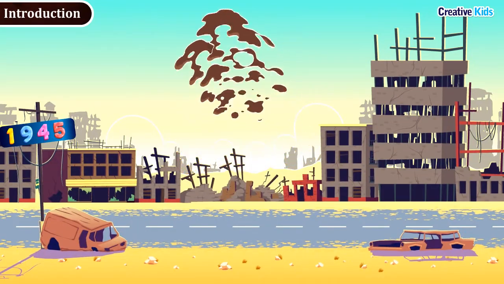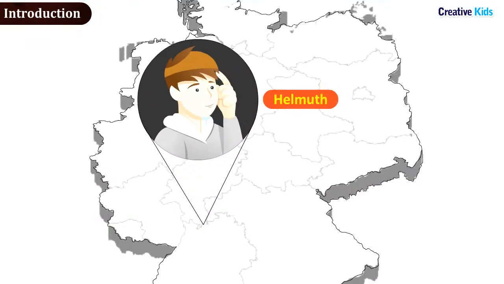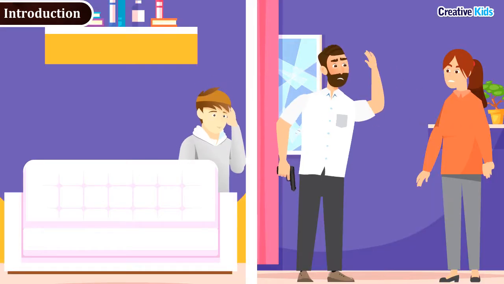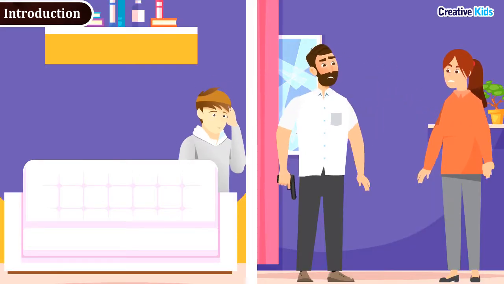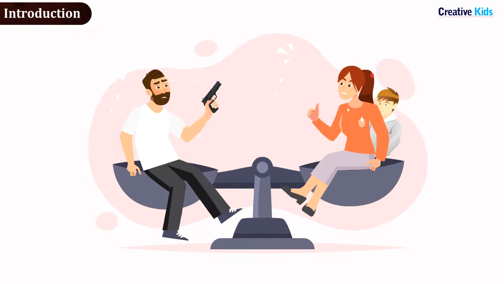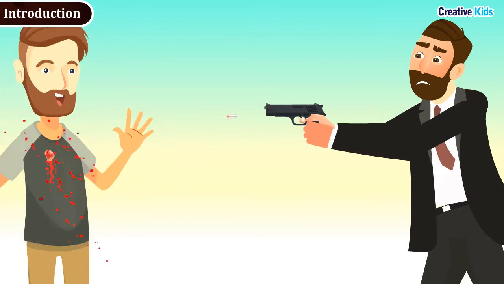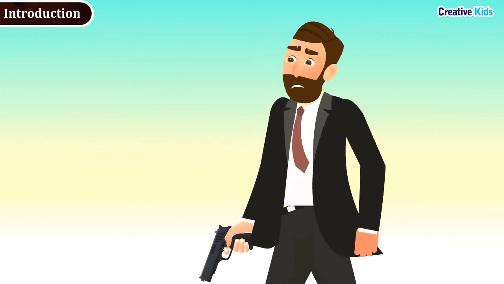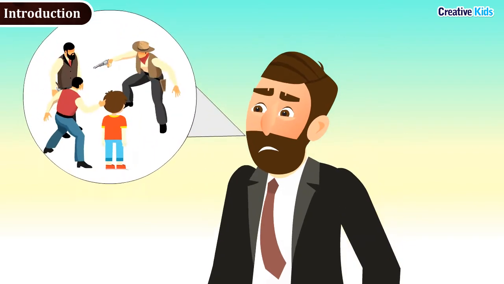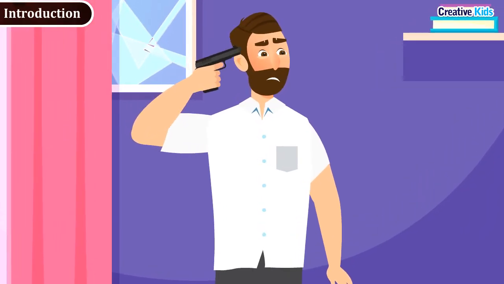In 1945, when the Second World War ended, a young German boy, Helmut, was listening to his parents' conversation. His father, who was a doctor, was debating whether they should kill their entire family or if just he should commit suicide alone. He feared that, for revenge, the Allies, who had won the Second World War, would kill the captured Nazis, which he was himself, with the same ruthlessness as the Nazis had killed the Jews. In the end, Helmut's father shot himself.